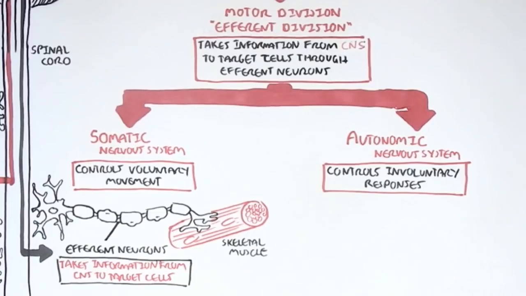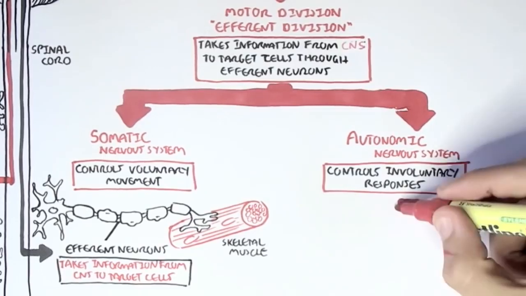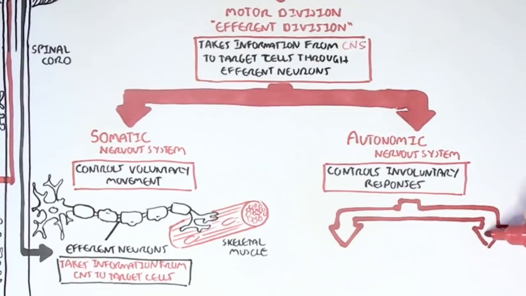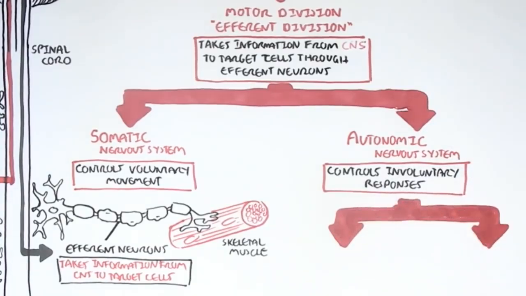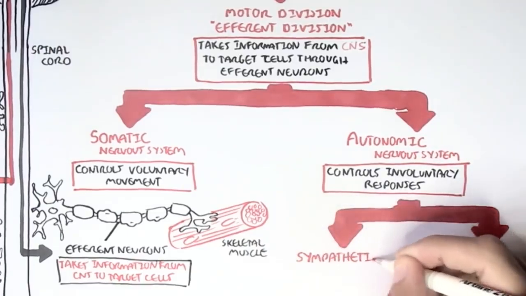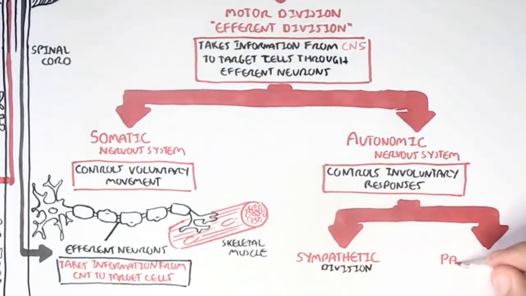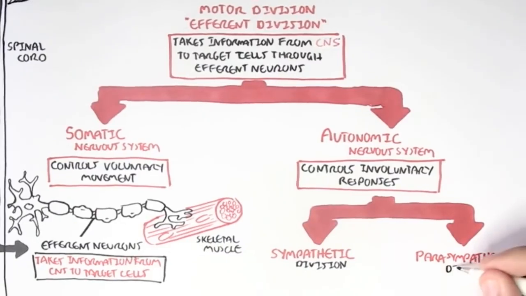Then we have the autonomic nervous system, which is the control of involuntary responses. To make this a bit more confusing, the autonomic nervous system can be further divided into two divisions: the sympathetic division and the parasympathetic division. Both the sympathetic and parasympathetic divisions are what we have no control over because it's involuntary.